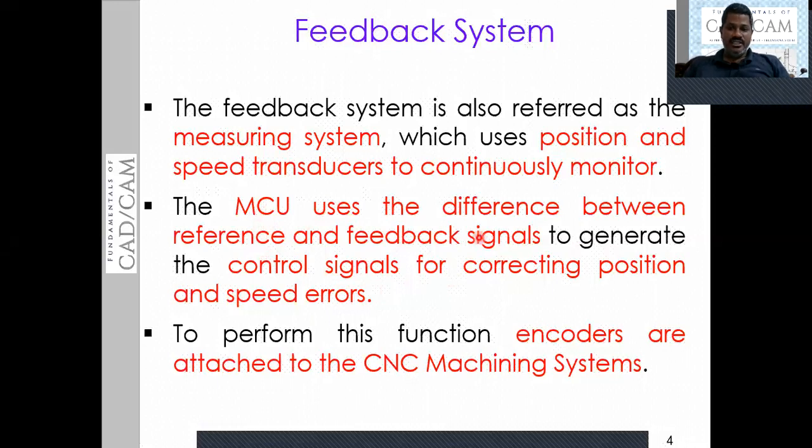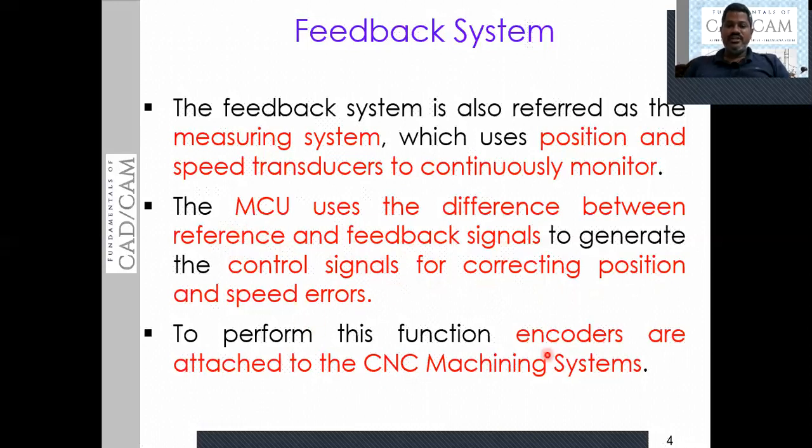It will receive the reference signal and also the feedback signal. It will find the difference of the reference signal and feedback signal. In turn, it also generates the control signal to control the motions of the spindle and the table on the machine tool unit. This is the function of the machine control unit.